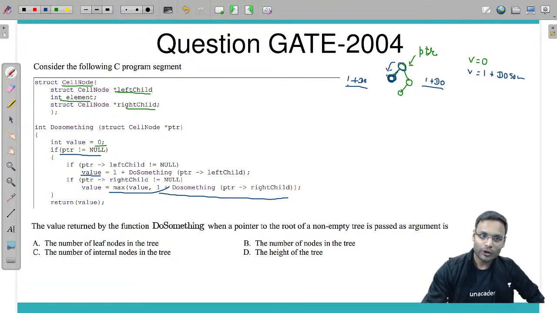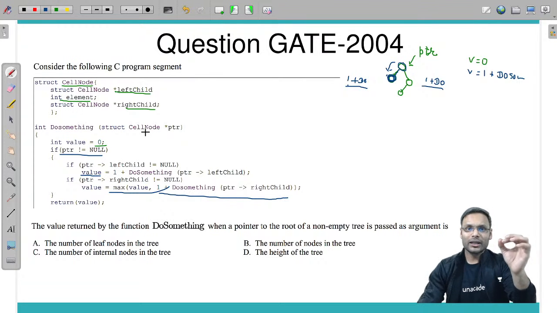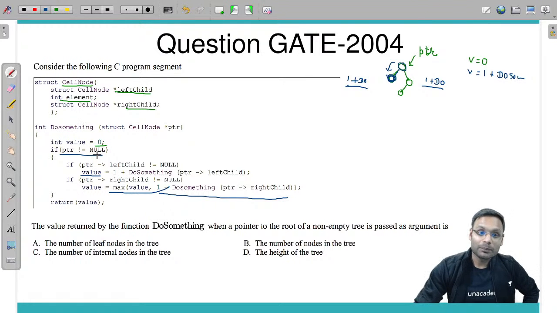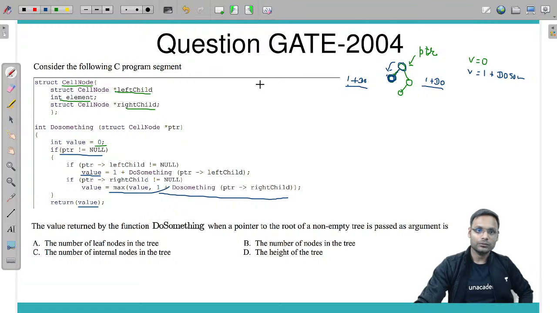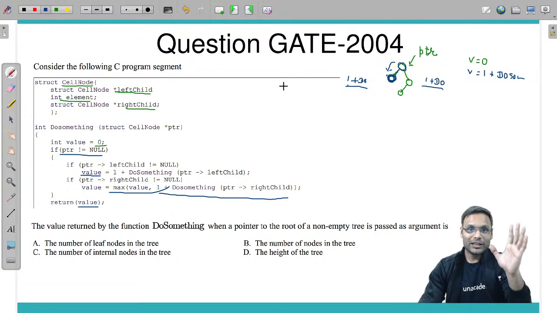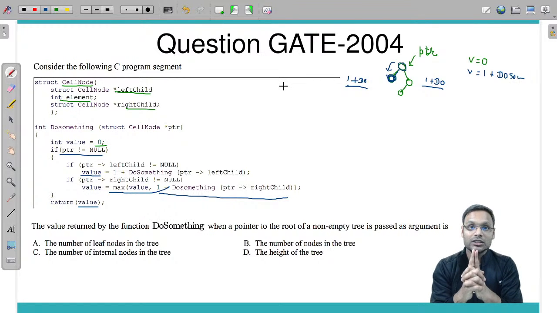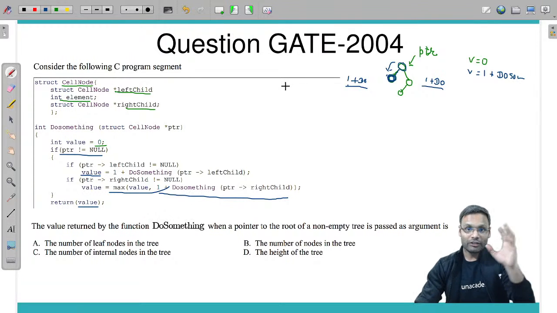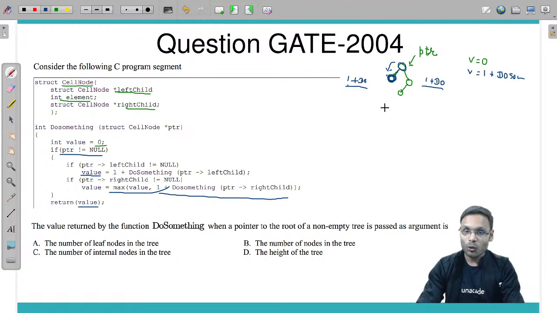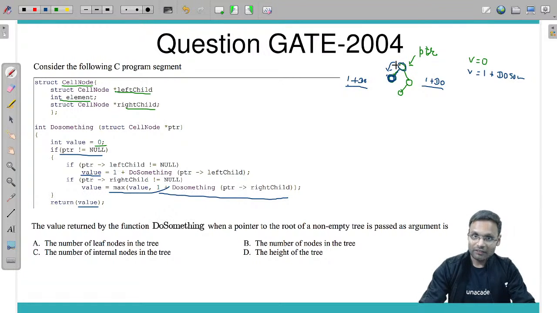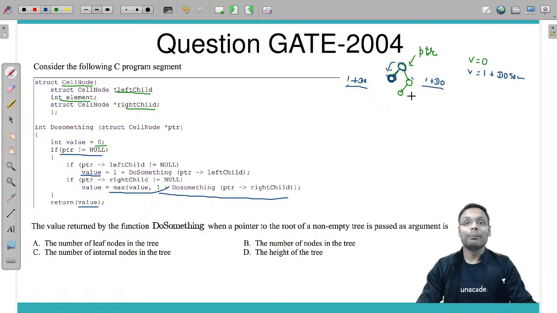Suppose the pointer points to null, then what happens? In that particular case you will return value, means you will return 0. Means for an empty tree, if you have called the function, then my function will return 0. So function will return 0 for an empty tree, otherwise 1 plus doSomething with the left subtree comma 1 plus doSomething with the right subtree, or दोनों का maximum.